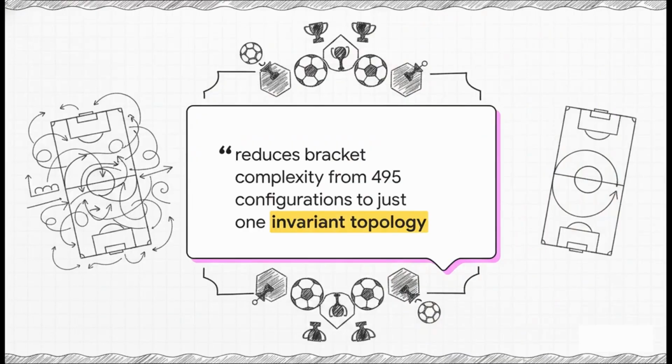The researchers really hit the nail on the head here. They noted that this single structural change reduces bracket complexity down to one path, recovering the beautiful symmetry and competitive fairness we always expect from the World Cup. It gives us back the perfection of the old 32-team format while safely accommodating the new 48-team reality.